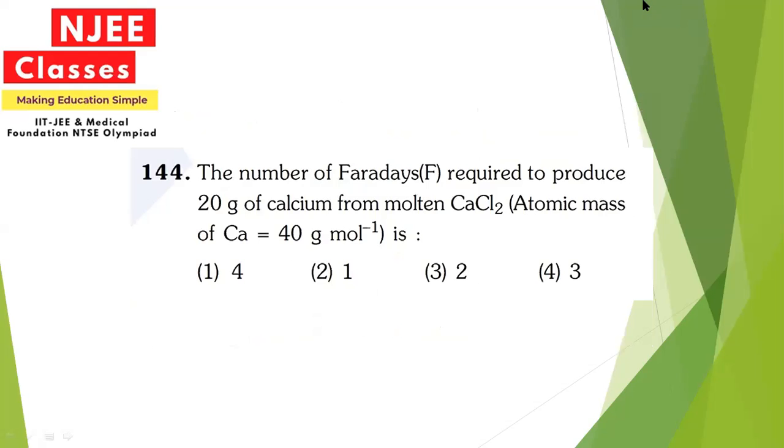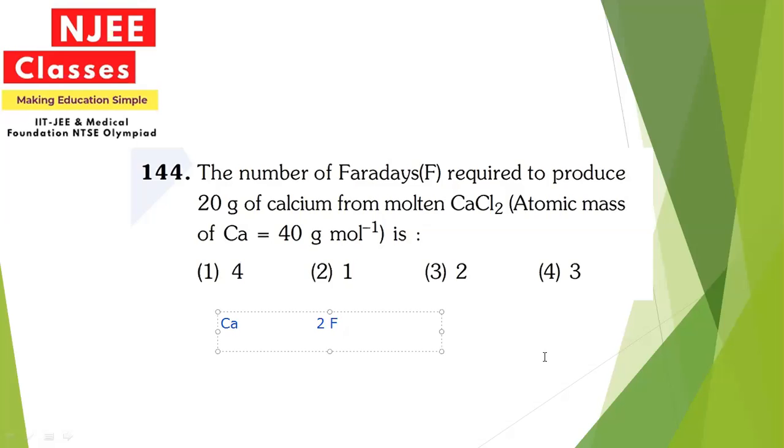Next question: the number of Faradays required to produce 20 gram of calcium from molten calcium chloride. Atomic mass of calcium is 40. It is asking how many Faradays will be required for 20 gram of calcium. From the equation, calcium requires 2 Faradays, because it donates 2 electrons.